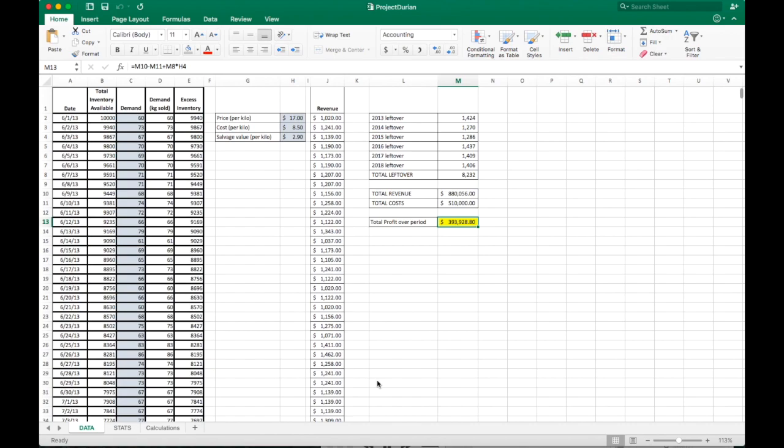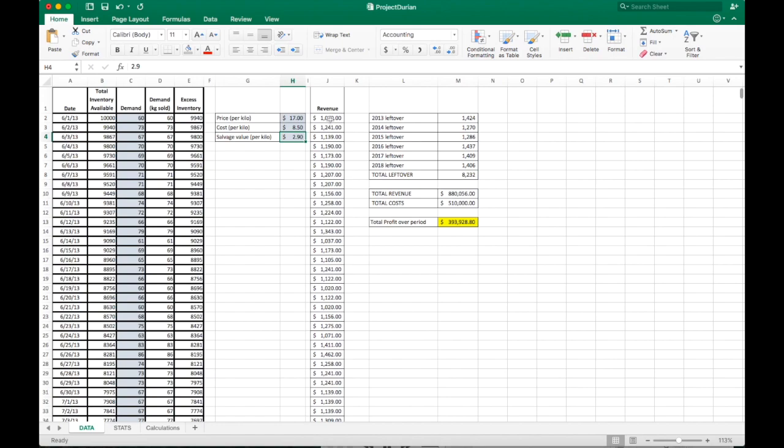Here in the table we can see demand data from the past 6 durian seasons. The total inventory available at the beginning of the period is the total quantity that Daniel orders for the next 3 months. The excess inventory is the difference between the total inventory available and the demand. The total inventory available is the excess inventory from the last period. From data gathered from Daniel, we know that the selling price is $17 per kilo, the cost per kilo is $8.50 and the salvage value is $2.90.